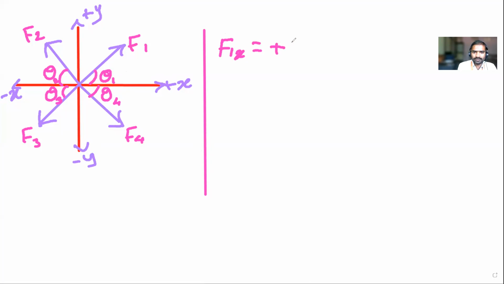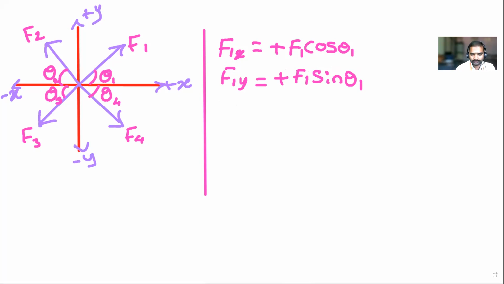Plus F1 cos theta 1. Next, F1 of y component. It is plus F1 sin theta 1. Okay. This is in the first quadrant. Next, in the same way, second quadrant, third quadrant, you can check also. So there it is written. You just see here.